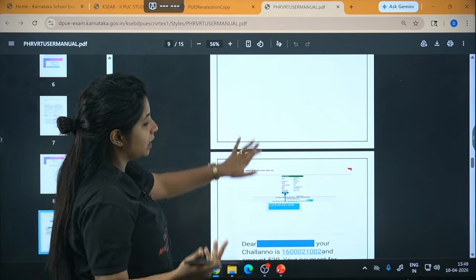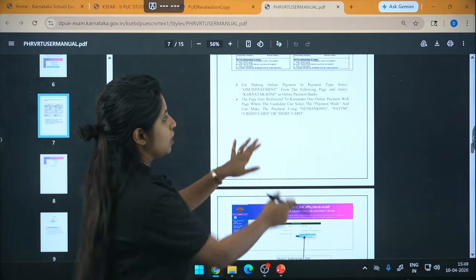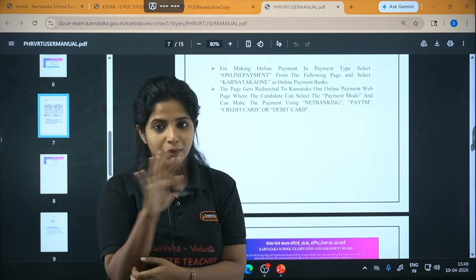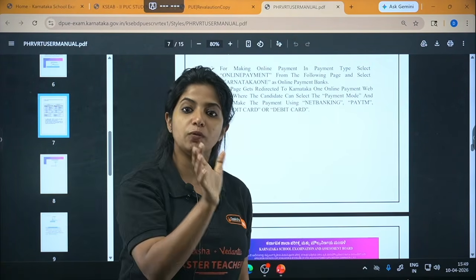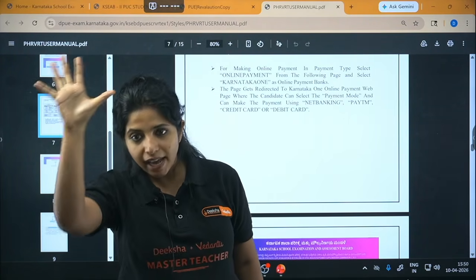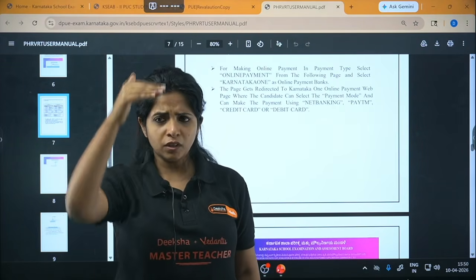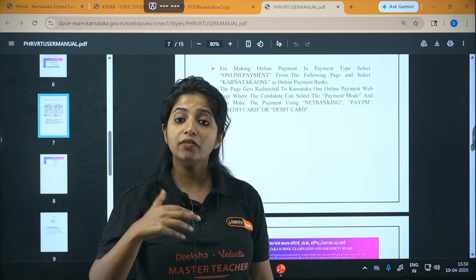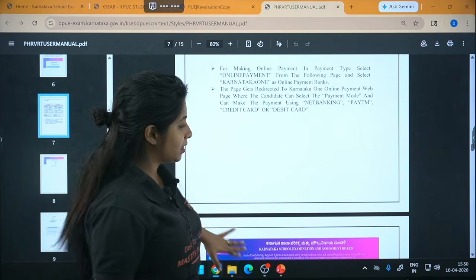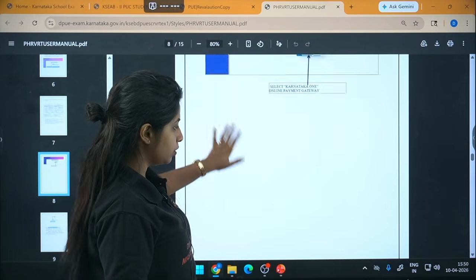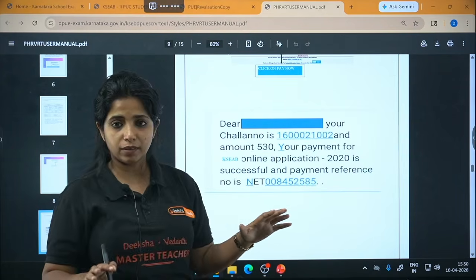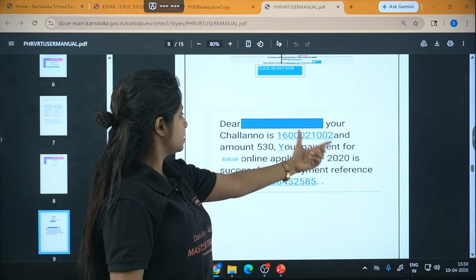Once you click on pay now, you will get an option to choose whether you want to pay via net banking, Paytm, credit card or debit card. All of these options are going to come. So to make it simple, choose online payment, then go ahead with Karnataka One. Once you choose that, it is going to redirect you to a page where all the information will be shown. Apart from that, you will have an option to do the payment via net banking, Paytm, credit card or debit card. That is how it is going to go. It's a bit here and there, which is why I thought I should explain. And finally, after you're done with that, your challan number is this and your amount is this.